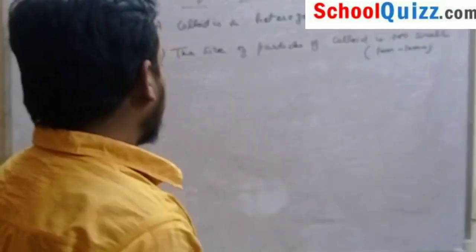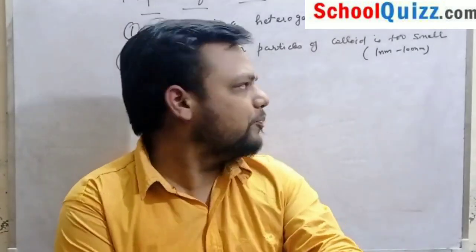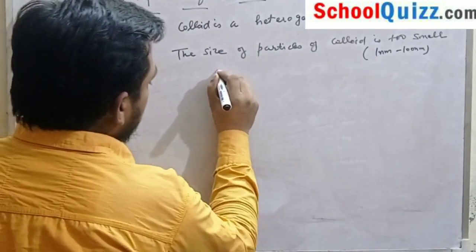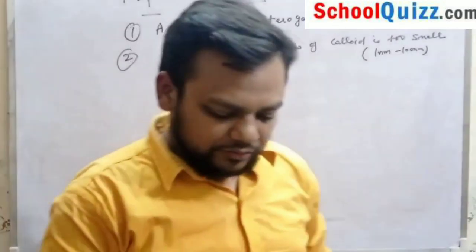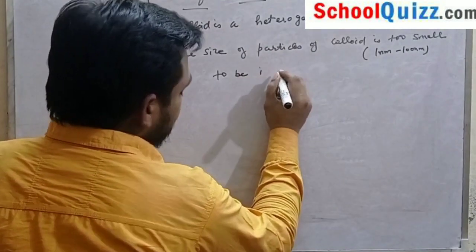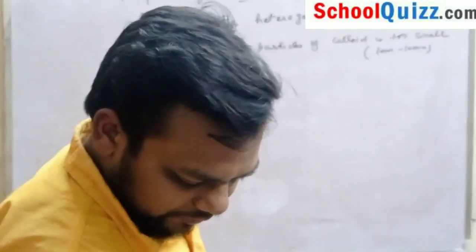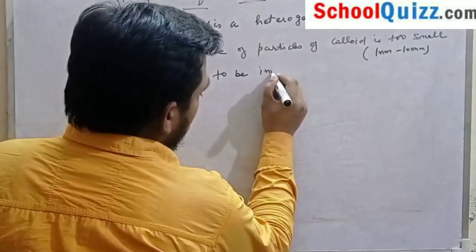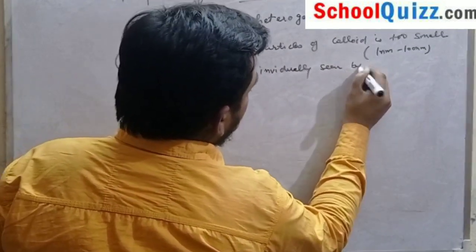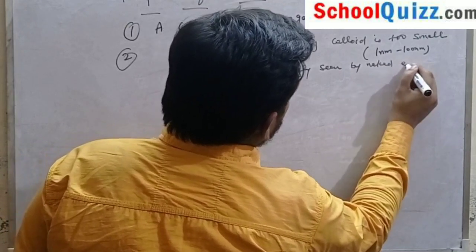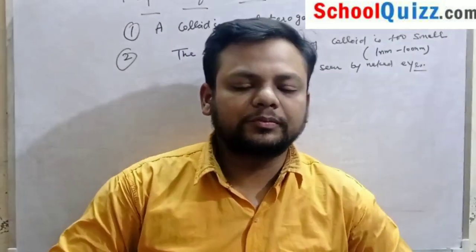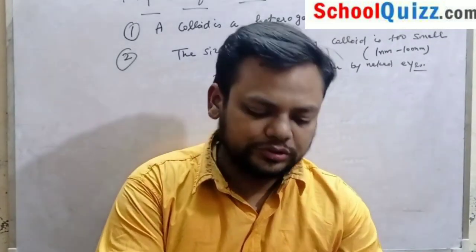The size of particles of colloid is too small to be individually seen by naked eyes.